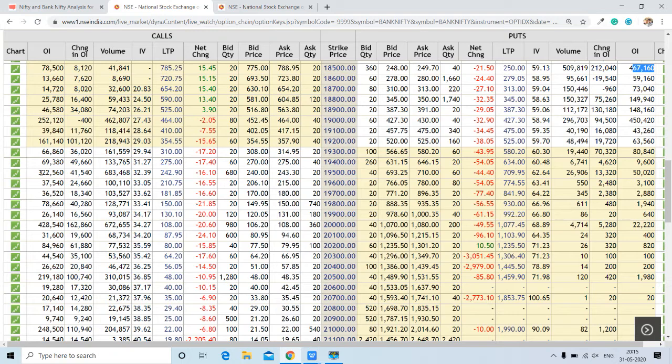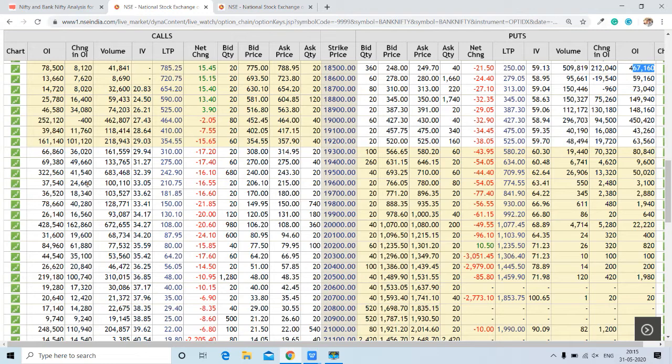This is followed by 19,500. We have around 3,22,000 contracts open over here at 19,500. So this is going to be the second highest resistance for the Bank Nifty.